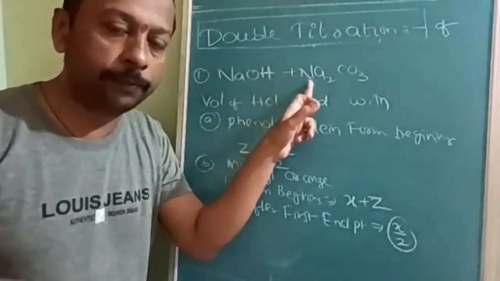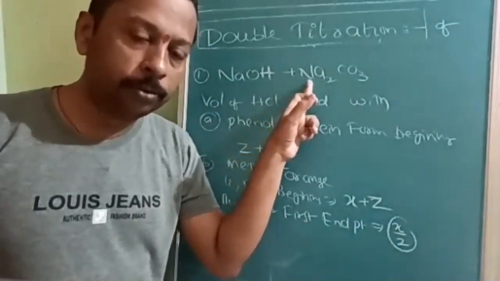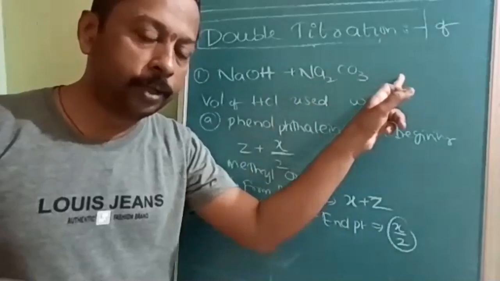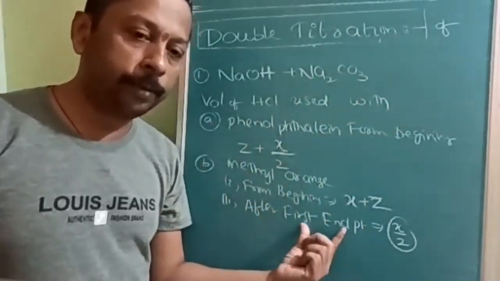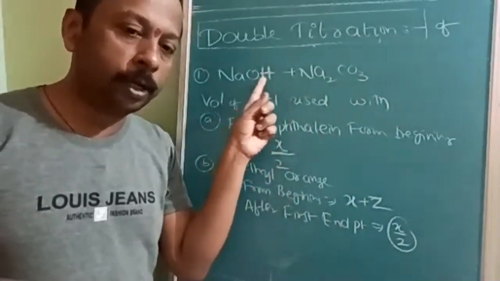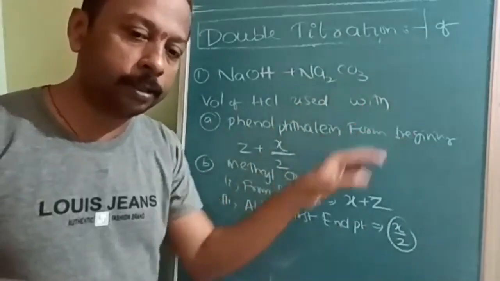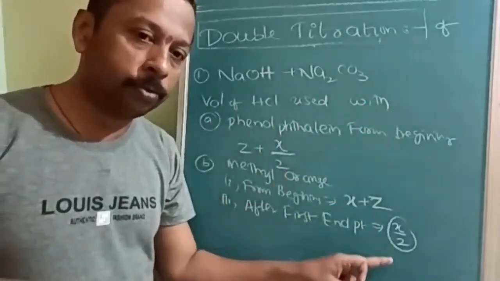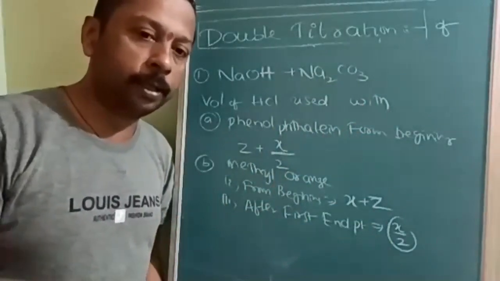Na2CO3 converted to NaHCO3 is called the first endpoint. First endpoint means NaOH is neutralized and Na2CO3 is converted into NaHCO3. After that, we have to add X by 2 moles of HCl.